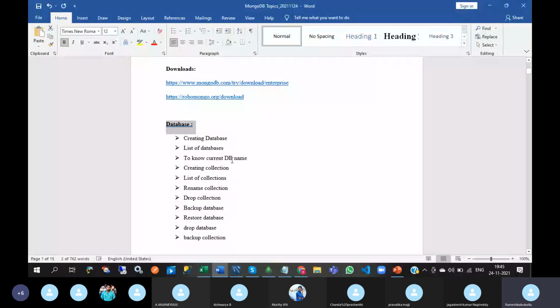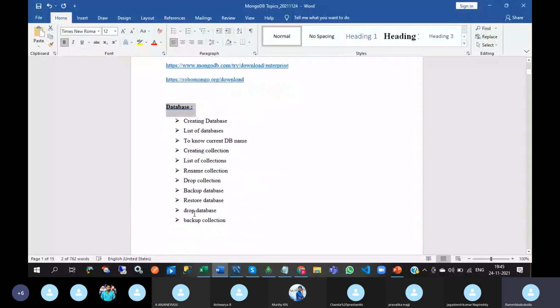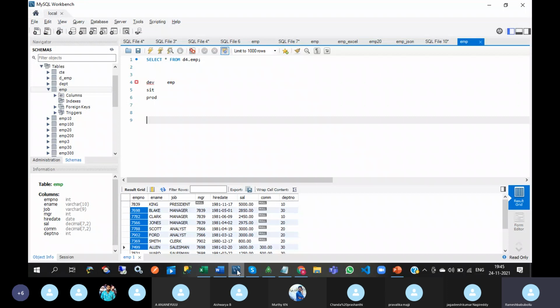Also how to know the current DB name, create a collection, list collections, rename, drop a collection, backup database, restore database, drop database, and backup collections. All these things we will test one by one. First of all, creating a database. How to create a database in MongoDB? In MySQL, how do we create a database? Create database and the database name, something like employee database.